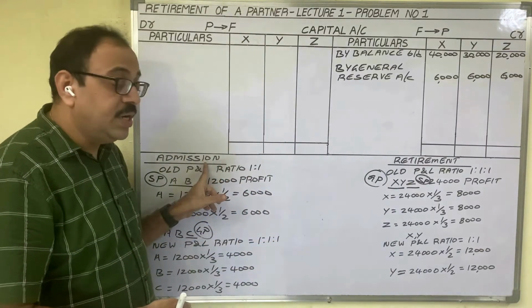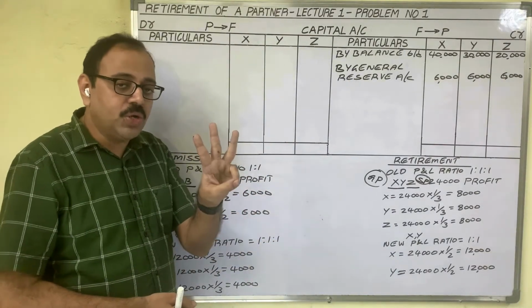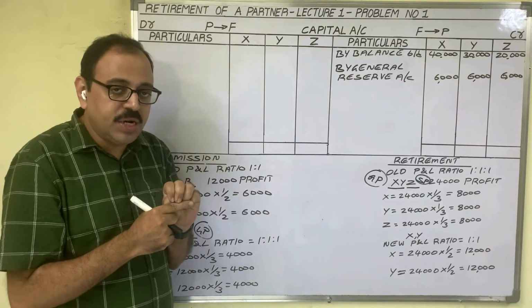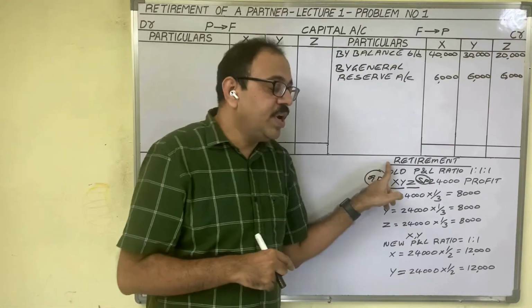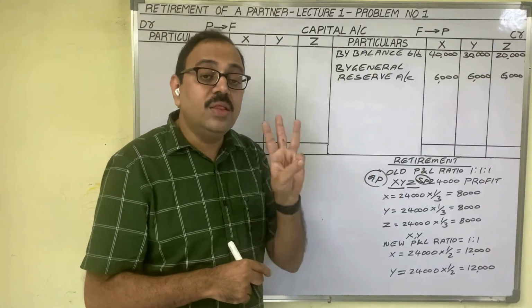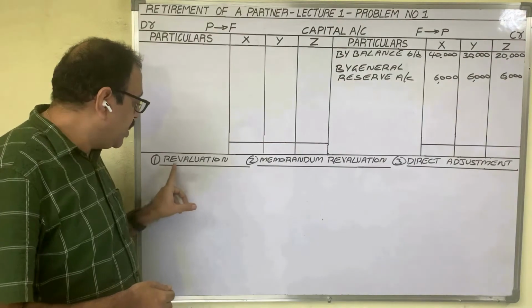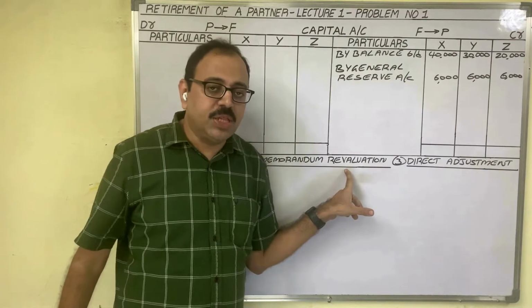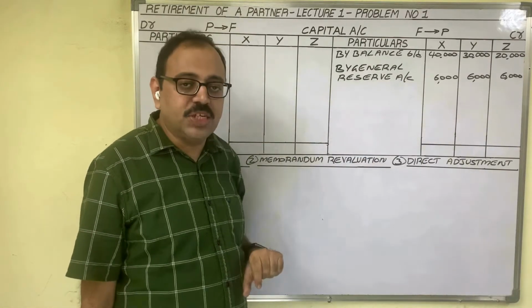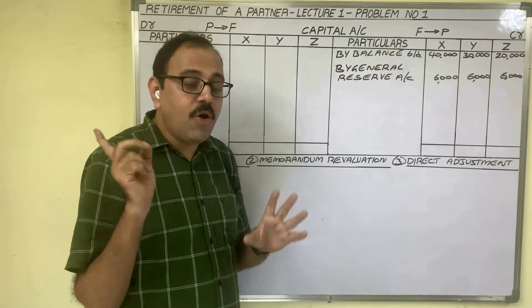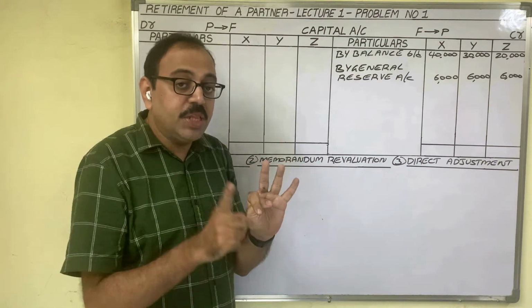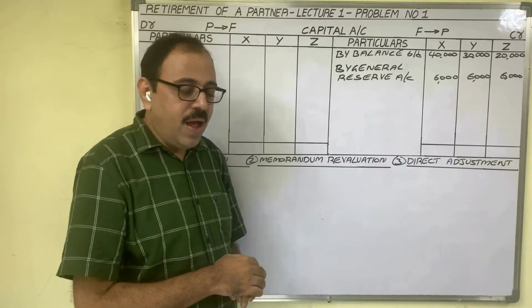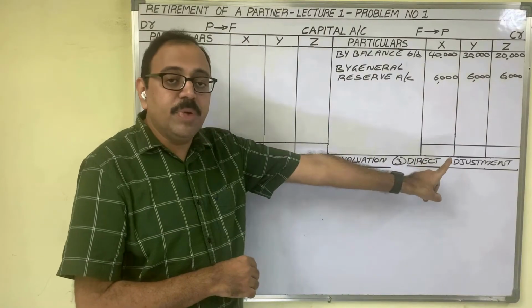In case of admission, for goodwill we follow three methods: premium method, revaluation method, memorandum revaluation method. Similarly, in case of retirement also, for goodwill there are three adjustment methods. First method is revaluation method. Second one, memorandum revaluation method. Third one is direct adjustment. In admission, we have premium method, revaluation method, memorandum revaluation method. So in retirement, premium method is not there, and the third one, direct adjustment method, is new.